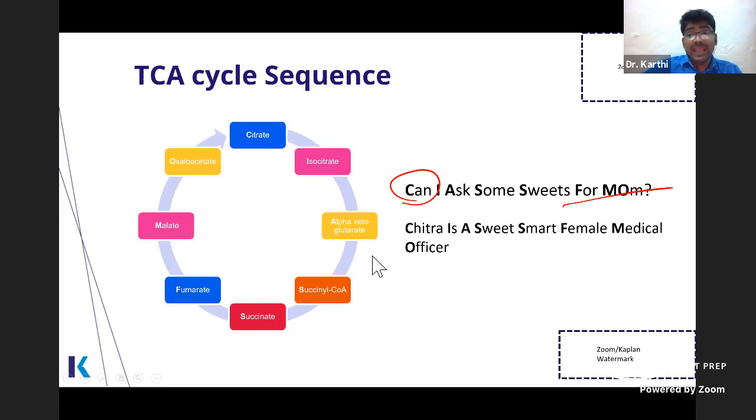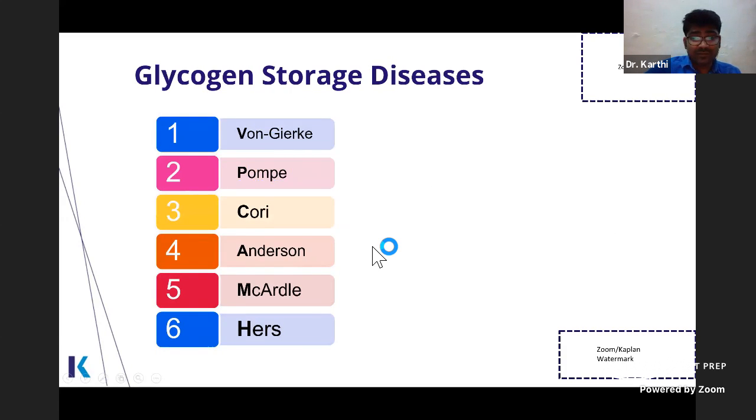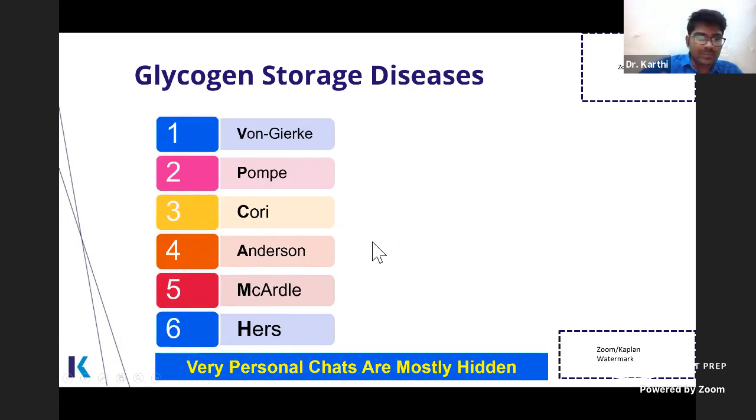Next, glycogen storage disease. This is a high yield topic, right? So this can be remembered like "Very personal chats are mostly hidden." Okay, so type 1 is Von Gierke's, type 2 Pompe, type 3 Cori's disease, type 4 Andersen, McArdle's and Hers. Here again, let me tell you how you will remember the enzyme deficiency.